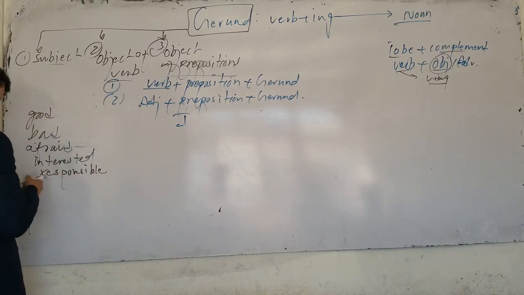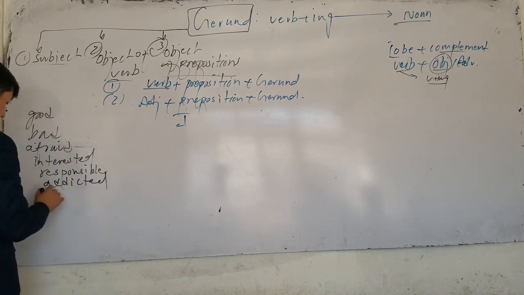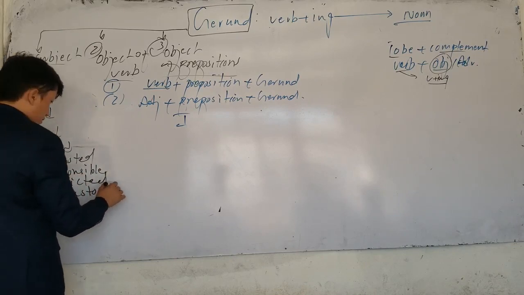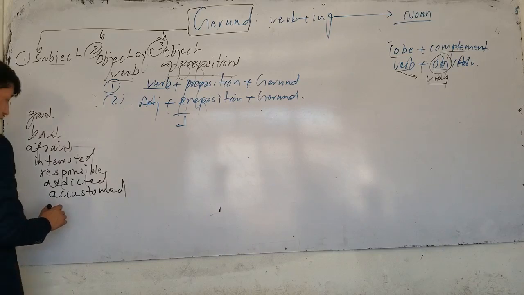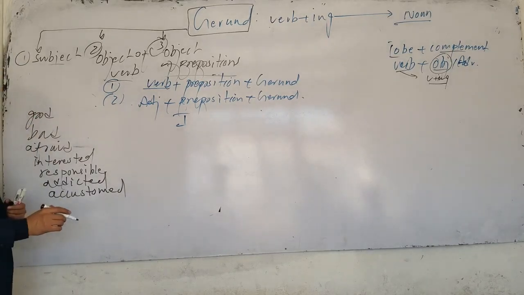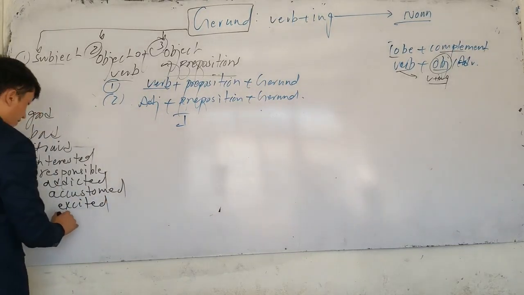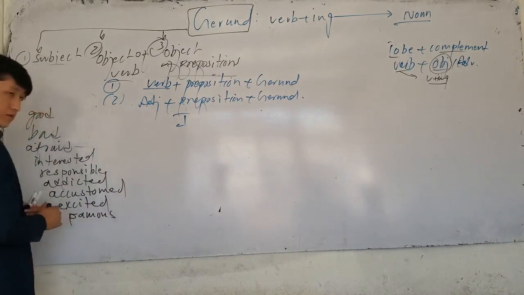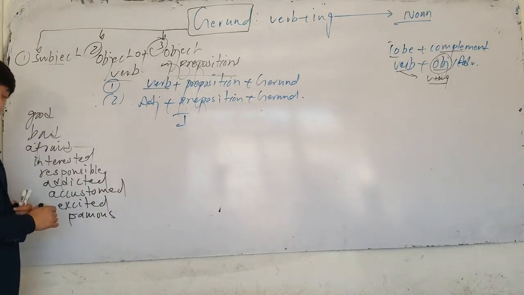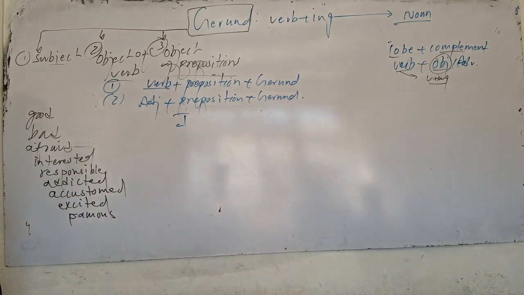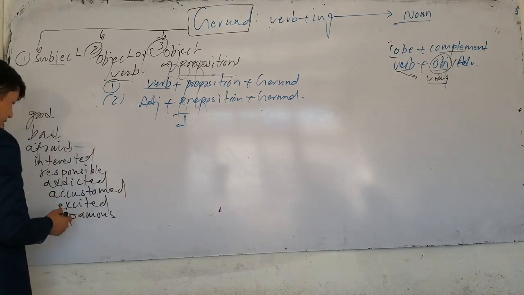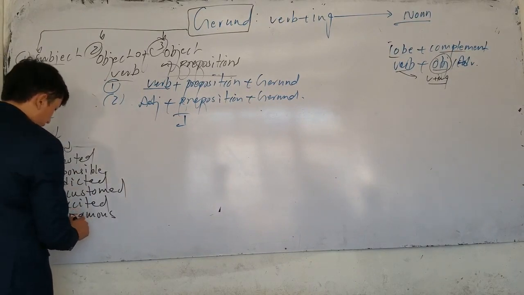We have, for example, addicted. We have accustomed. Tell me some more adjectives. For example, we have excited. We have famous. No, that's verb. Apologize, verb. I say adjectives. Now, look, we have good, we have bad, we have afraid, interested, responsible, addicted, excited, famous, we have anxious.